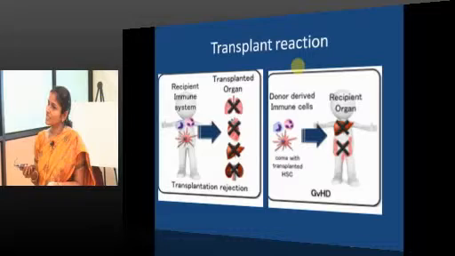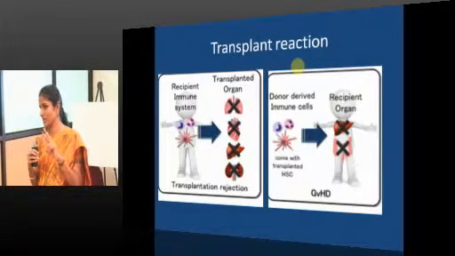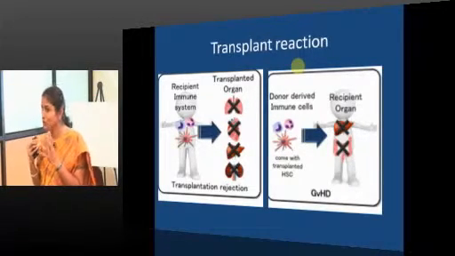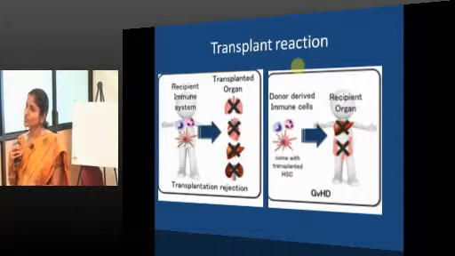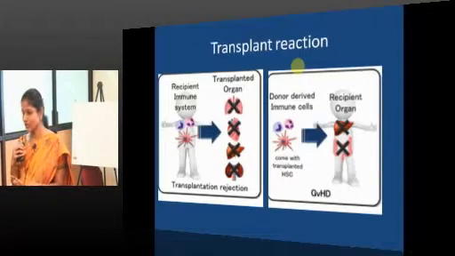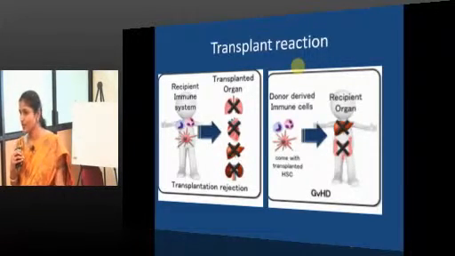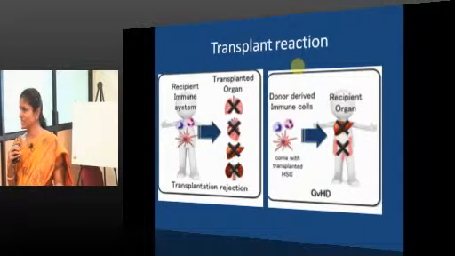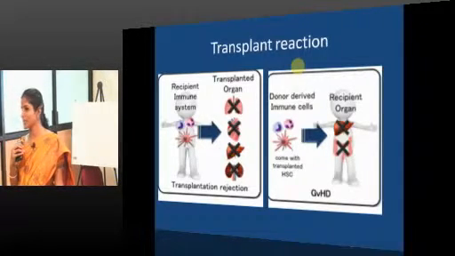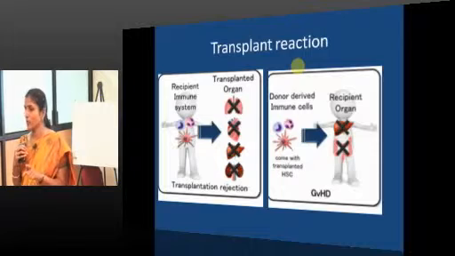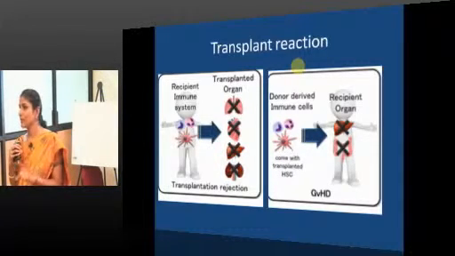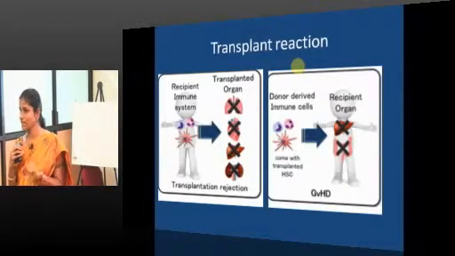When the graft contains immunocompetent cells, these two must be there: the graft contains immunocompetent cells and the host is not able to mount an immune response, meaning he or she is in an immunocompromised state. And most importantly, to call a reaction graft versus host disease, the host should not reject the graft. When such a thing happens, you call it GVHD. So the host is immunocompromised and the graft contains immunocompetent cells. That is when you call it GVHD.